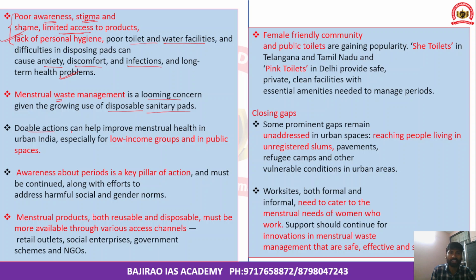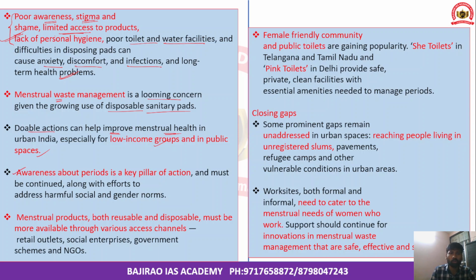However, doable actions can certainly help improve menstrual health, especially in urban India. Those include the low income groups and public spaces. Several actions like improving awareness and also focusing on community behavior in order to minimize stigma and shame being attached to periods and unhygienic environments could reduce the ill effects of this shame.